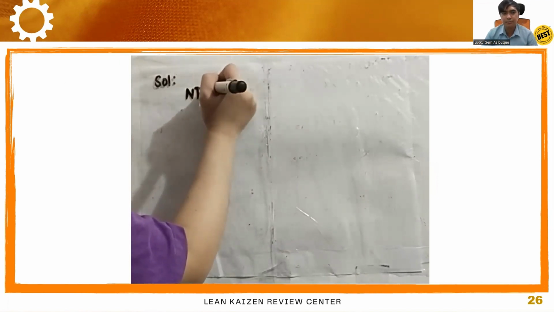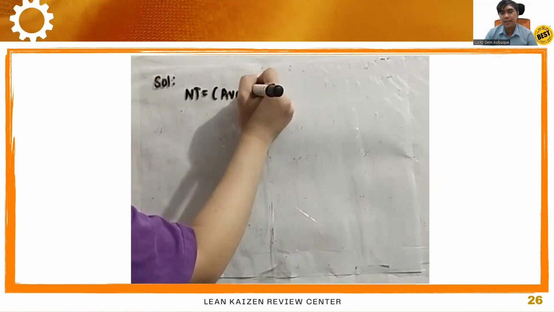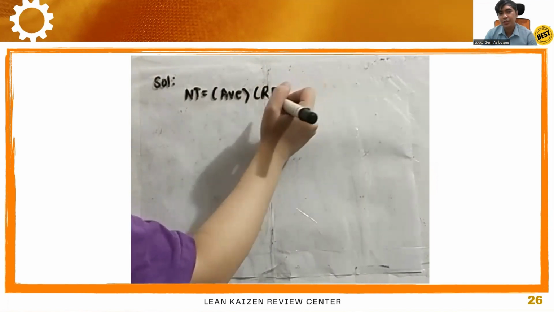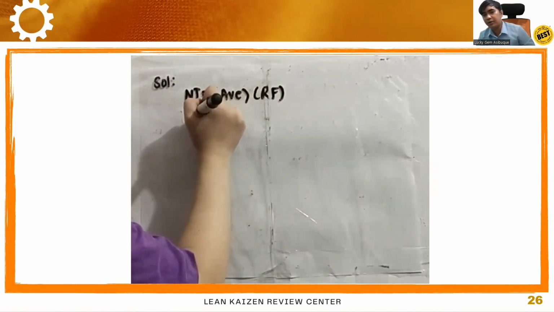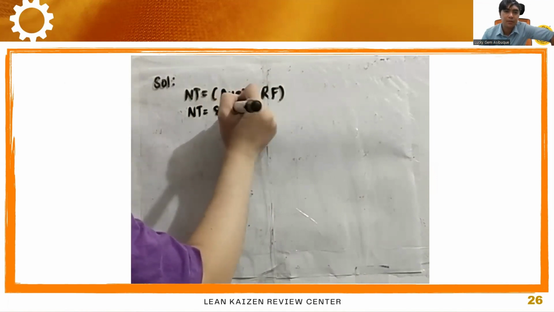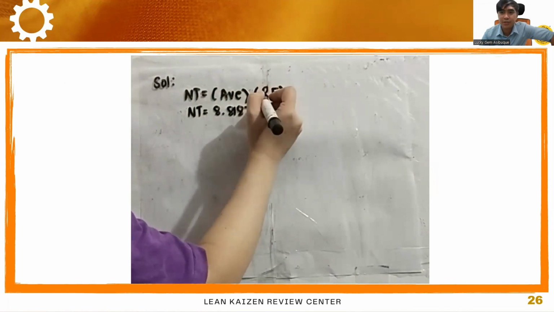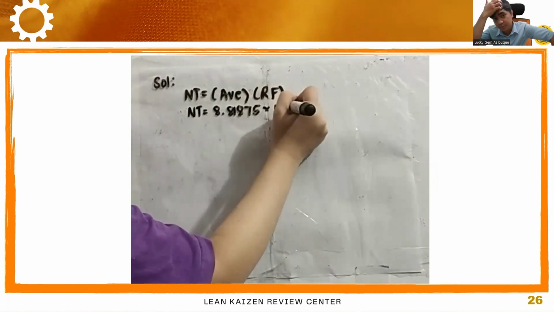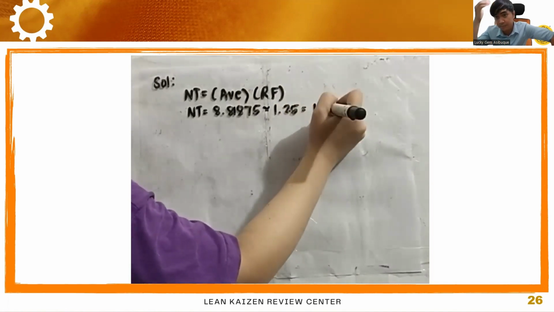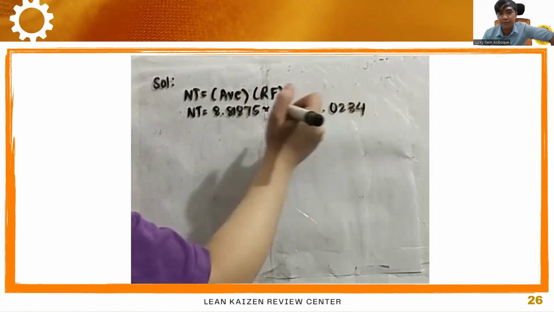For the solution, we have the normal time equals the average multiplied by the rating factor. So what is the average? Again, the average time to do the task, 8.81875 from the previous problem, times 1.25, the rating factor.